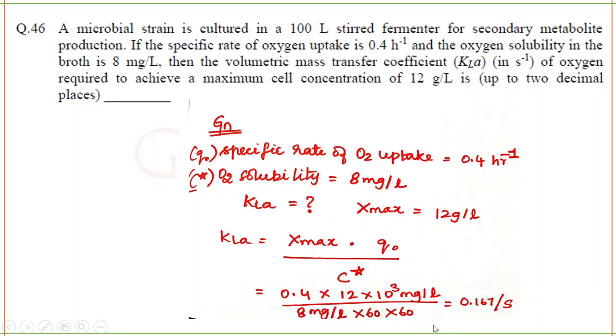We want it in mg. So 12 into 10 power 3 mg per liter. Why do we want it in mg? Because we should always have the same unit. Here they've given you the oxygen solubility in mg, 8 mg per liter. They've asked you in per second, but you have the value in per hour, so we are going to convert it into second. 0.4 divided by 3600, that is 60 into 60. If you solve this, you will get 0.167 per second.